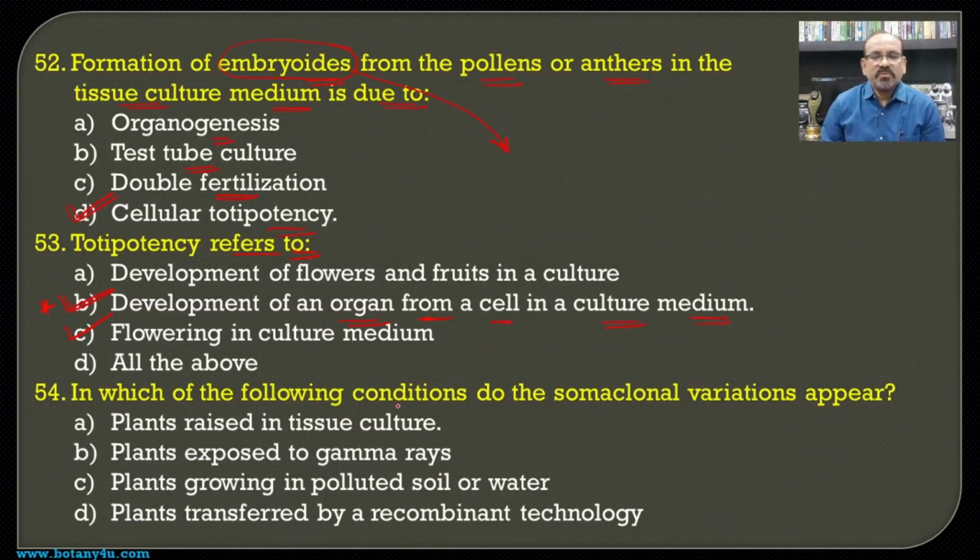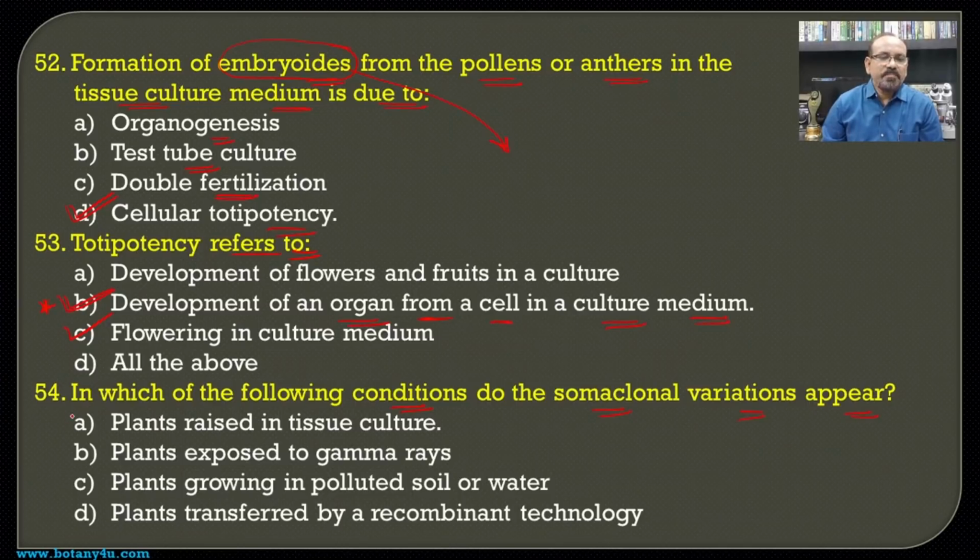Then, in which of the following conditions does somaclonal variation appear? If we see, somaclonal variation is the term introduced for the variation which is formed or generated during plant tissue culture.